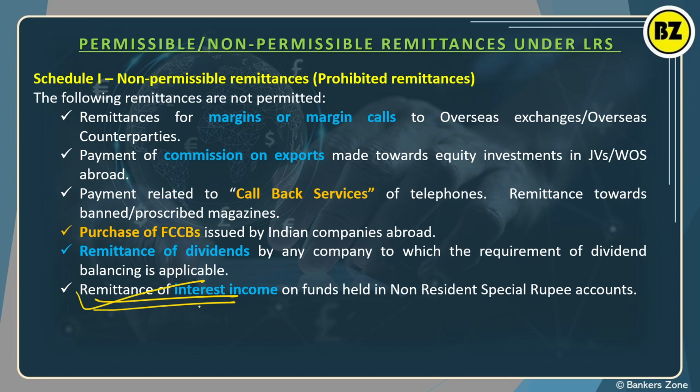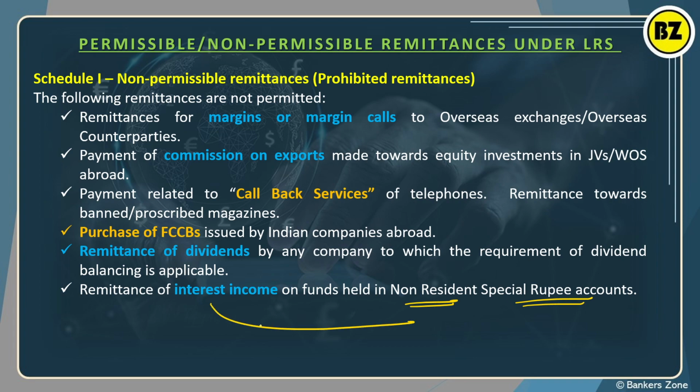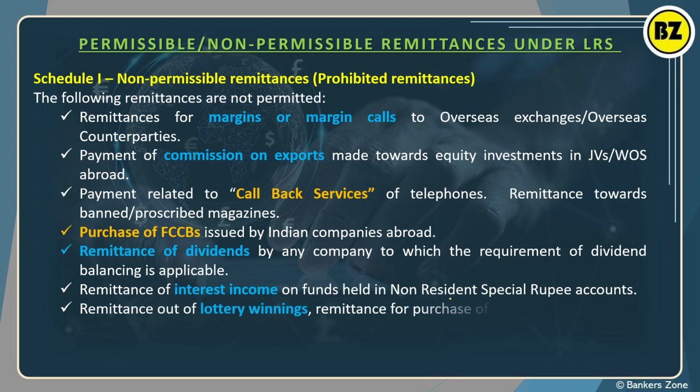Remittance of interest income for the funds held in the NRSR account, meaning non-resident special rupee account. If you are a non-resident staying in the USA and you have a special rupee account there, whatever interest you are getting, you cannot send it back using the LRS. Okay. Next, lottery winning. Obviously, the money you are getting by way of lottery winning, you cannot send using LRS, or you cannot even purchase a lottery ticket using the LRS.